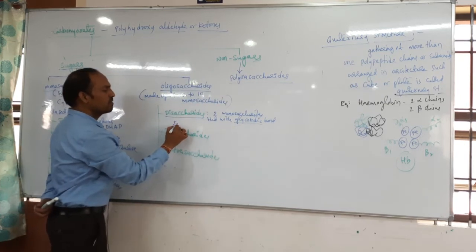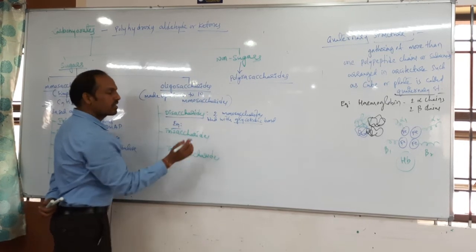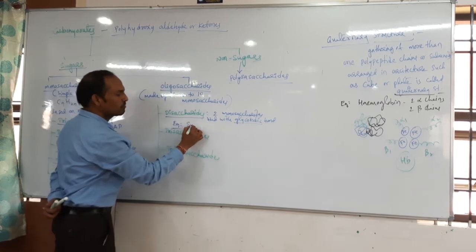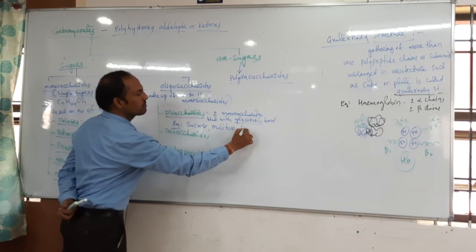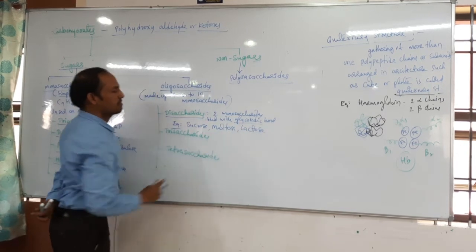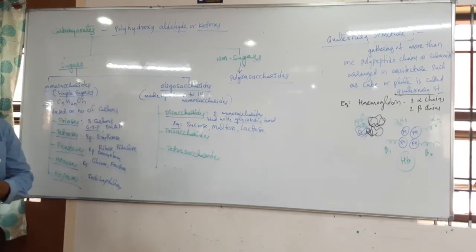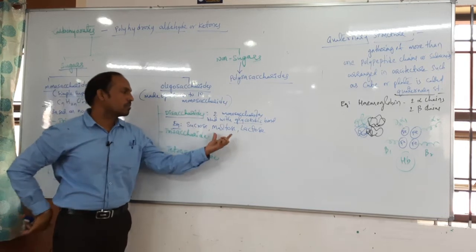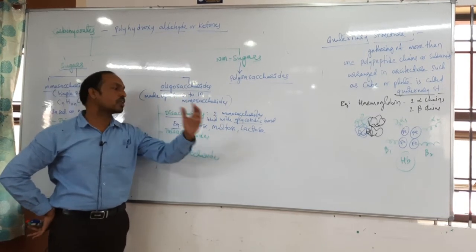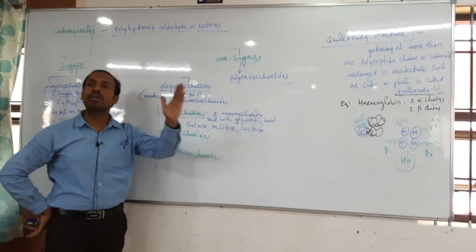And what are the best examples for disaccharide? Sucrose, maltose and lactose are the three best examples. Remember, in the digestion of sucrose, it is converted into glucose plus fructose. Maltose is glucose plus glucose. Lactose is glucose plus galactose.